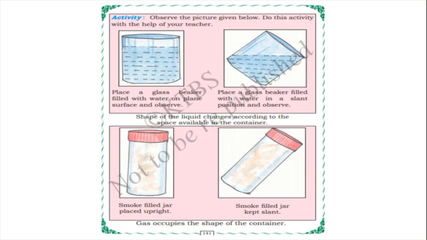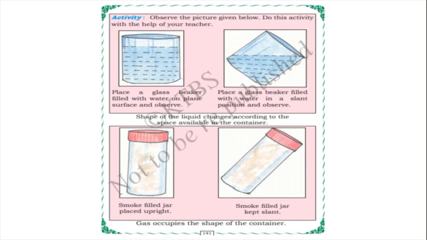Next activity, observe the picture given below. Do this activity with the help of your teacher. Place a glass beaker filled with water on a plain surface and observe. Place a glass beaker filled with water in a slant position and observe. So you can do it at home and observe, children. The shape of the liquid changes according to the space available in the container.